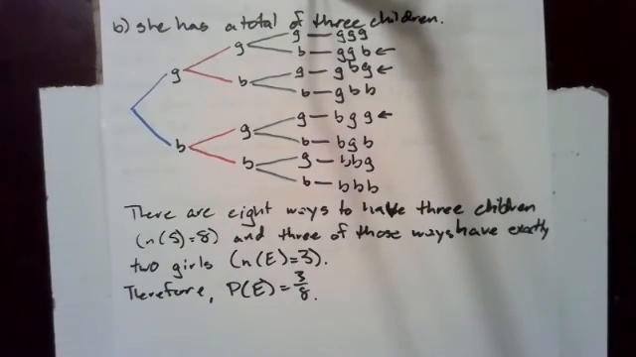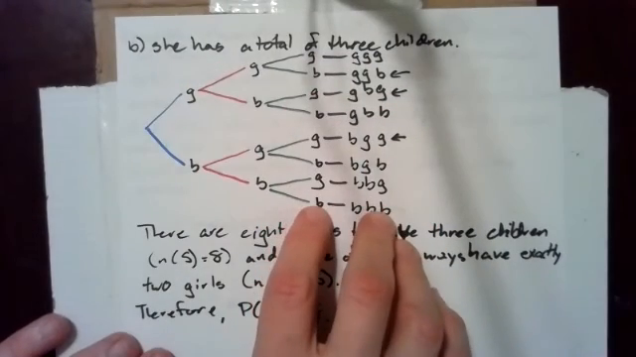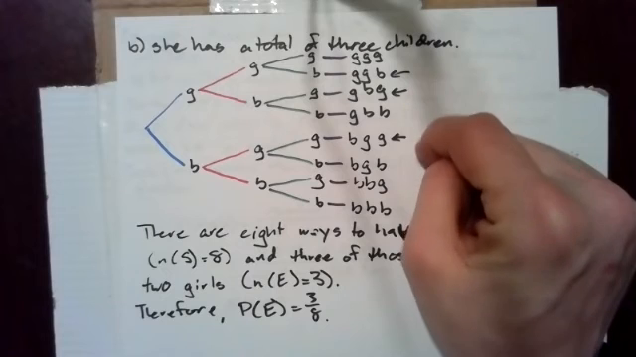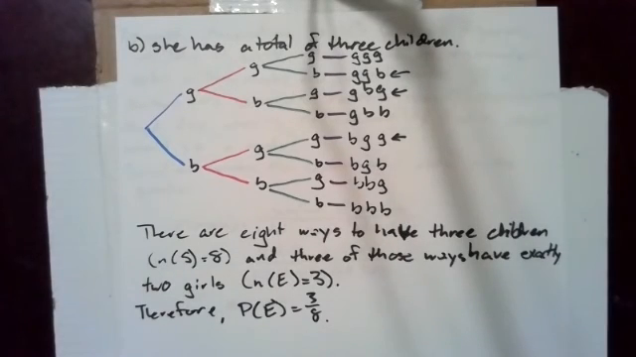If instead she has a total of 3 children, we set up our tree diagram, and we see that there are, in fact, 3 possibilities where she has 2 girls. There are 8 ways to have 3 children. So N of S, the number in the sample space, is 8. And 3 of those ways have exactly 2 girls. N of E equals 3. Therefore, P of E is 3/8 or 0.375.